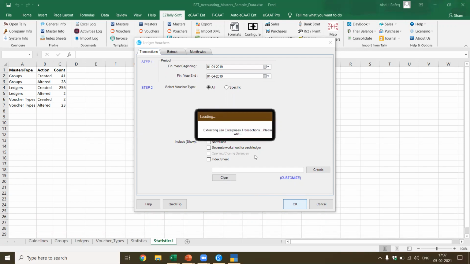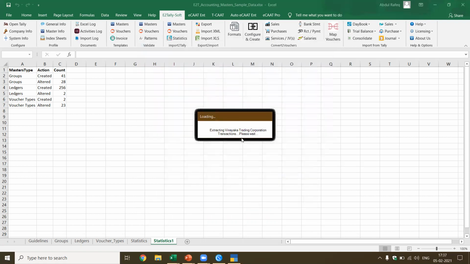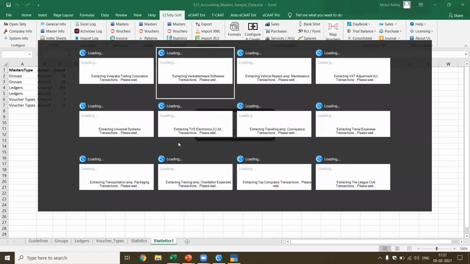So this is going to take a little time to export. Now you see it is also giving a message, what are the accounts which are being exported. Once all the data is exported, the ledger vouchers will be shown to you in the Excel worksheet. Now let me go to the presentation before this is done.